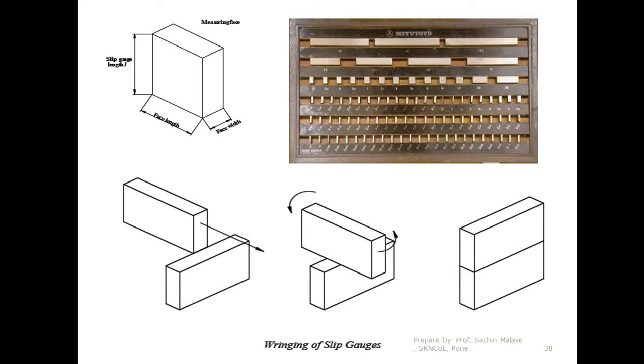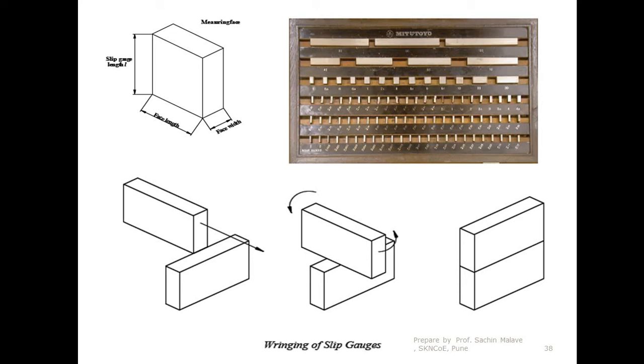Whenever we designate a slip gauge, the distance between the two opposite highly polished, mirror-finished surfaces is the dimension of that slip gauge. For example, let us say the dimension of this slip gauge is 50 mm. Which distance is 50: the length, the width, or the thickness?